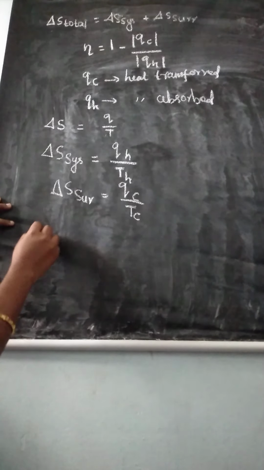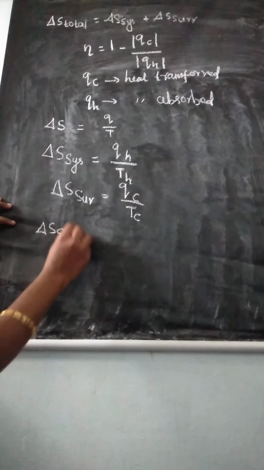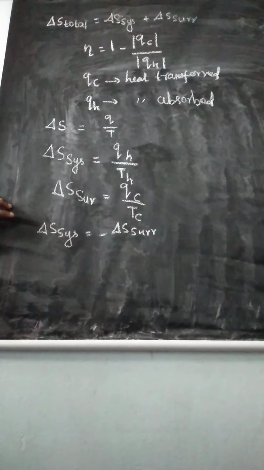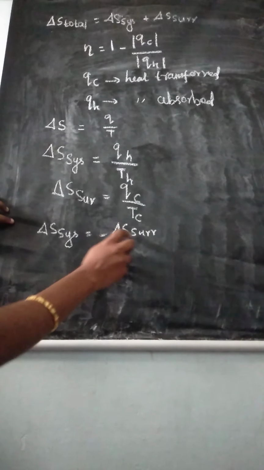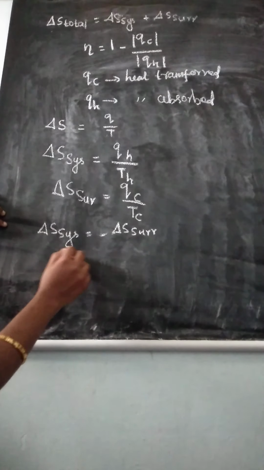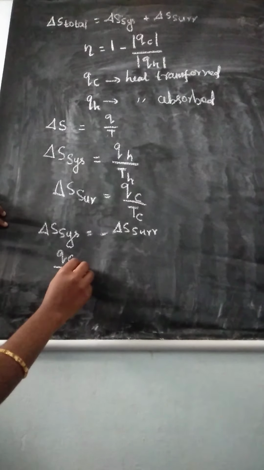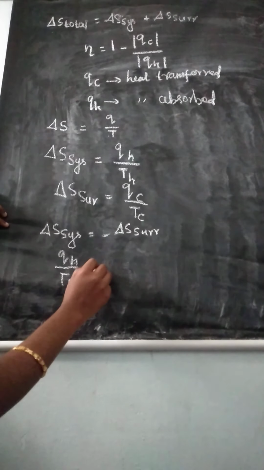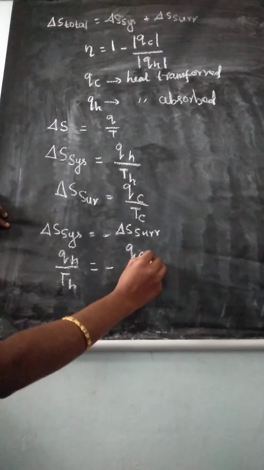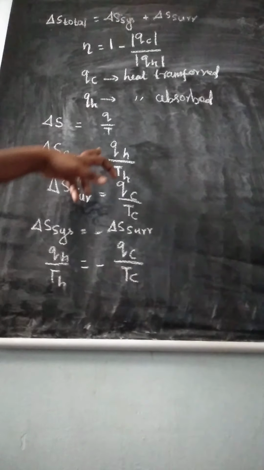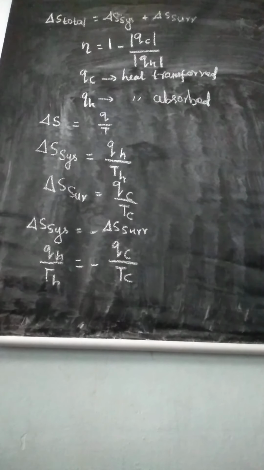We know delta S system is equal to minus delta S surroundings. So Q_H divided by T_H is equal to minus Q_C divided by T_C. Just substitute the delta S system value and the delta S surroundings value.